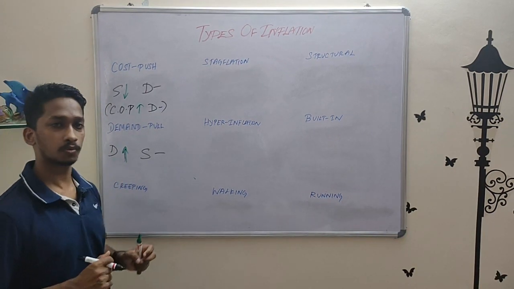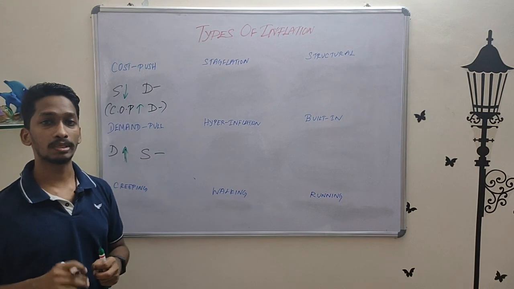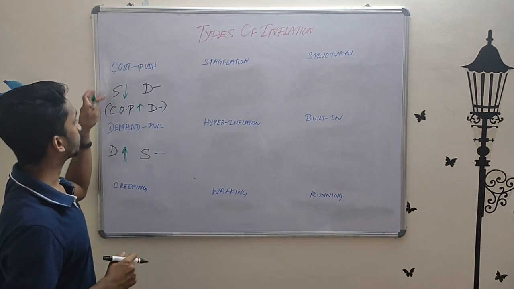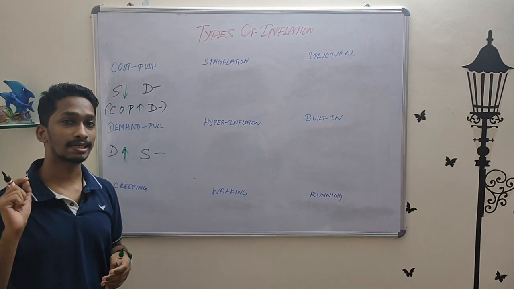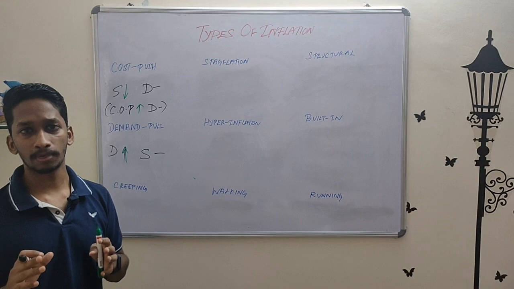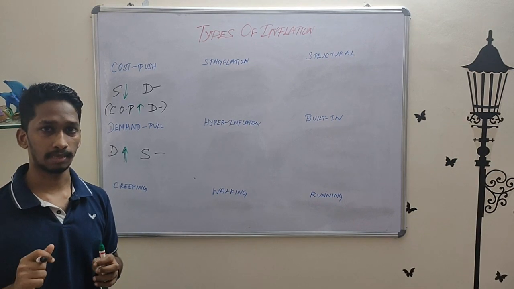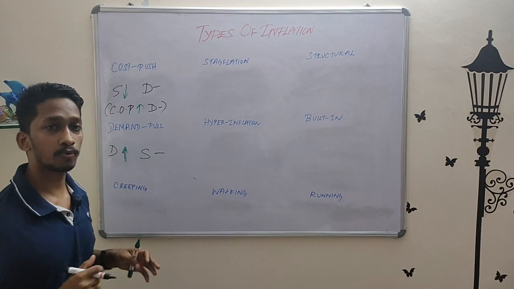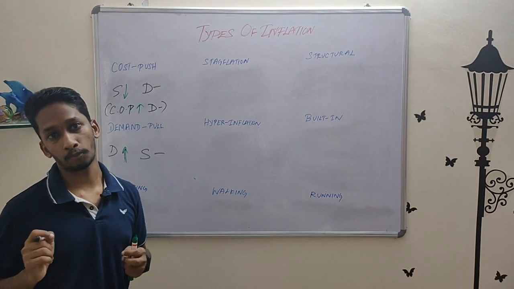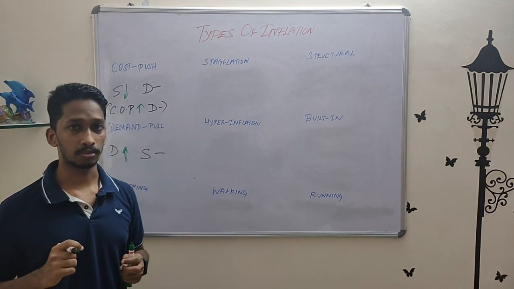Now among these two, cost push is said to be the most dangerous one. Why is that? Because under cost push, your supply is falling, that is, your output is falling. What does a country's GDP mainly depend on? How much you're producing, right? So when your output is falling, what and all can happen? It will lead to unemployment or loss of employment.